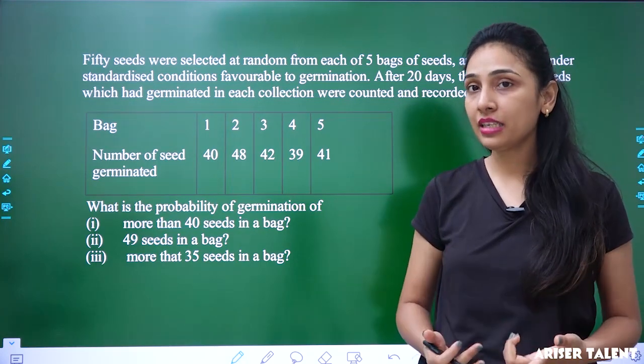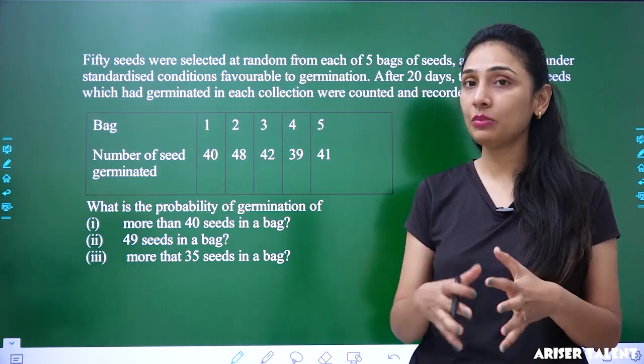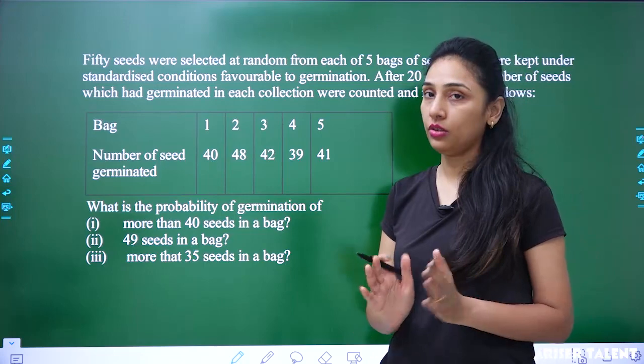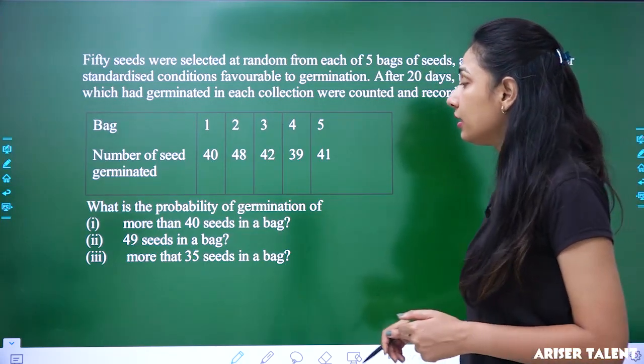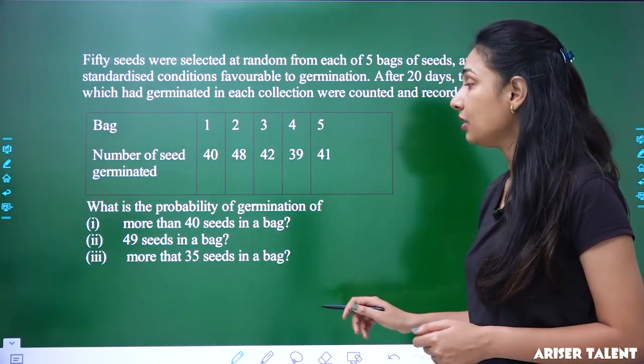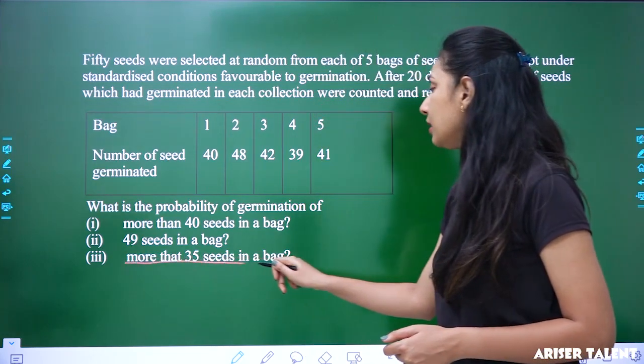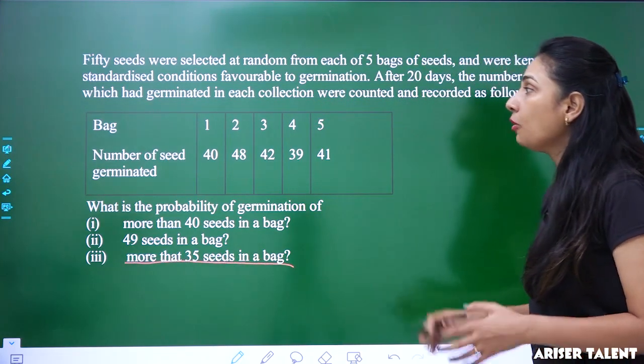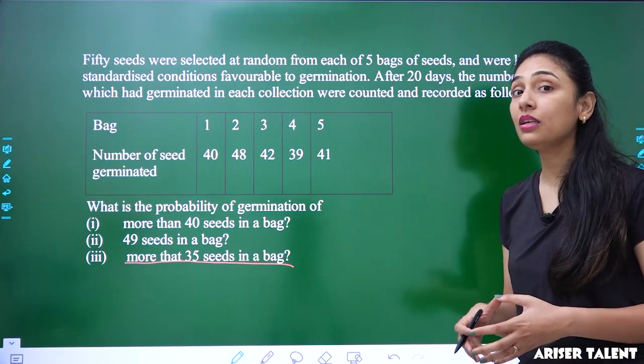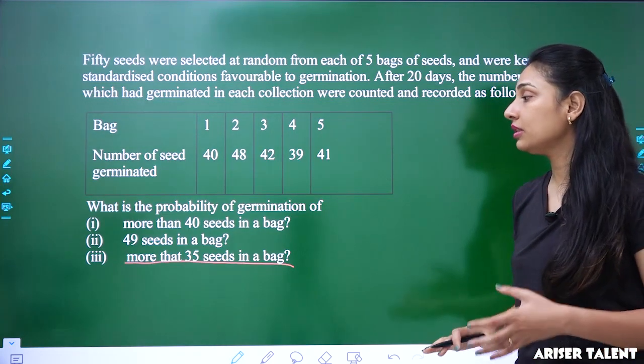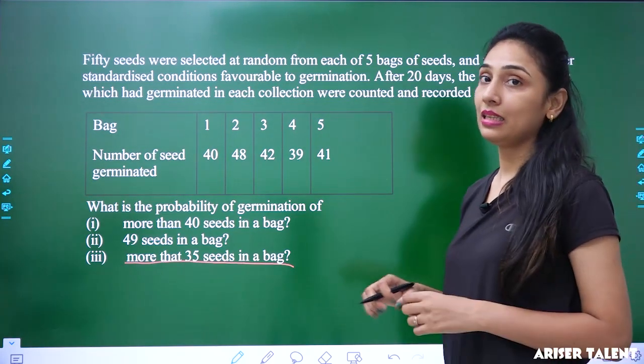Now for getting the range, we have to also find out the maximum, and in this question you're going to get it. Okay, so the third question: more than 35 seeds in a bag. How many bags are there? Then you can see more than 35 seeds are going to be there in the bag.